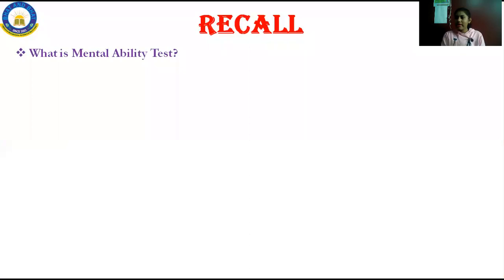There is no writing, nothing. It is based only on figures and diagrams. You have to look at the figure carefully, then answer. Before that, you have to read the direction once. I'll repeat again. Mental ability is a non-verbal test which is based only on figures and diagrams. Non-verbal consists of only diagrams. Verbal consists of sentences, words and all.